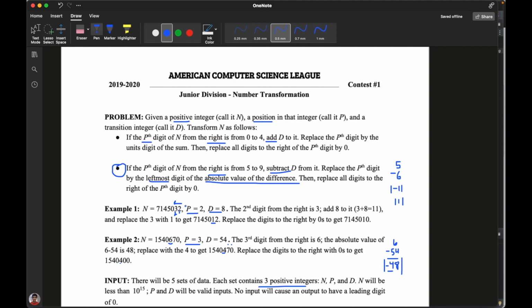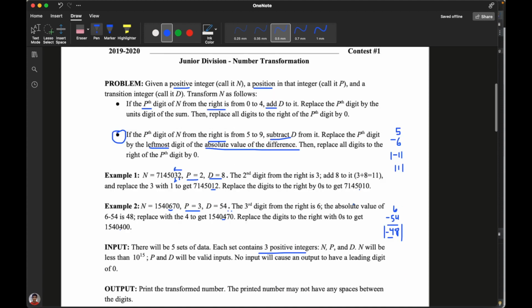So to actually go through this entire number digit by digit, the only way is to separate this long number into individual digits, and make that into an array. That way you can actually look through each digit from the right to the left. And then based on that, you'll be able to exchange those digits into adding d or subtracting d, depending on whether the value is between 0 and 4 or between 5 and 9. Allowing you to then make a final integer value that has mostly the same digits, but then you have the corrected digit and then the zeros afterward.